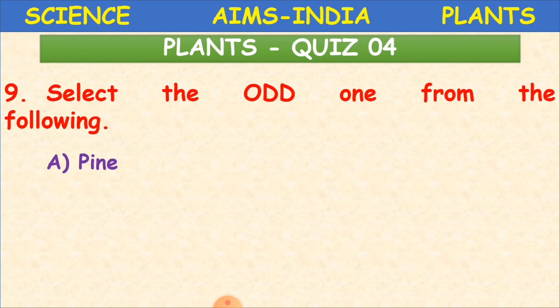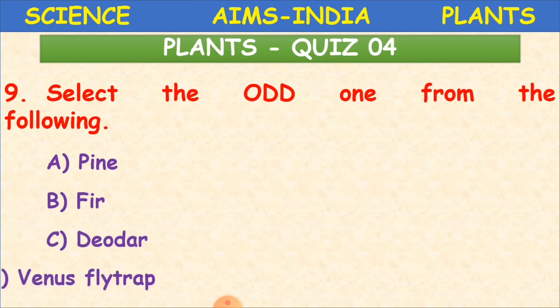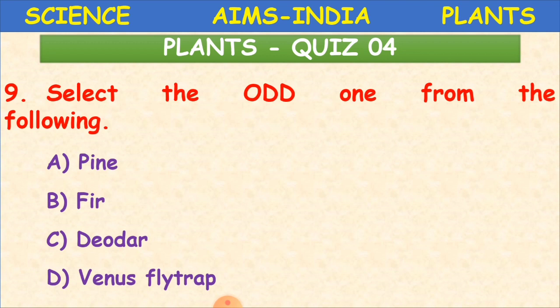Select the odd one from the following. So here also we have to select the odd one. Pine, fir, deodar and Venus flytrap. So now you have to see which type of plants are they. Pine, which type of tree, children? Evergreen plant. Fir, same.